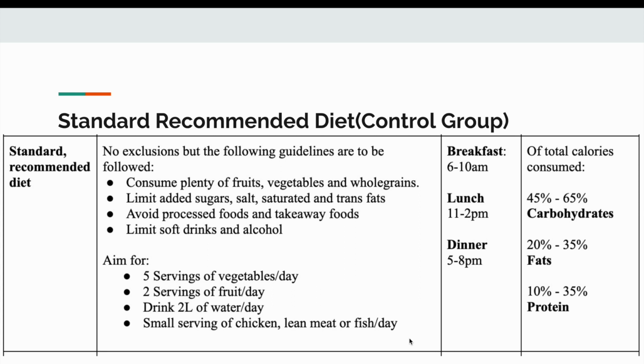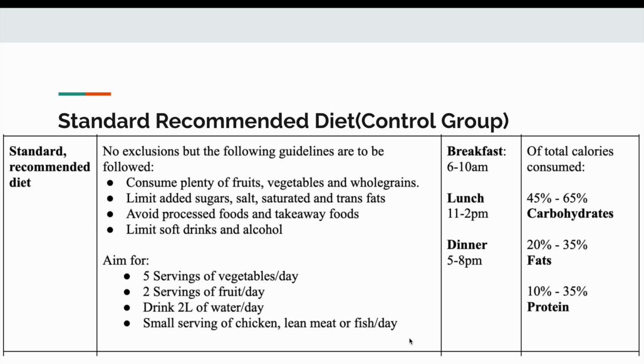Now, let's talk about the standard diet group. This group is set as a control group, a standard healthy diet with no changing diet. This allows the study to compare the previously mentioned change in variables. This is because when comparing the control group to the diet guideline groups, all the variables remain the same except for the one that is being changed.